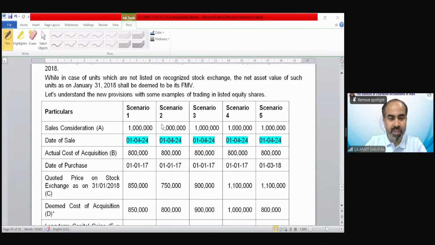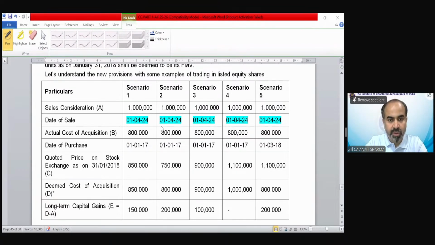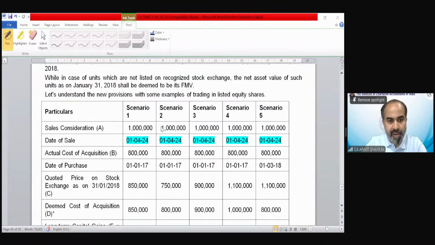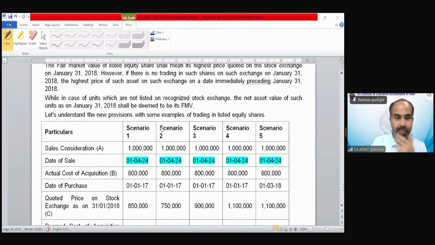Okay, so these are the scenarios. These are all separate cases. Scenario 1. So let me not show you the cost of acquisition. Case 1: sale consideration has been given in the question, 10 lakh.